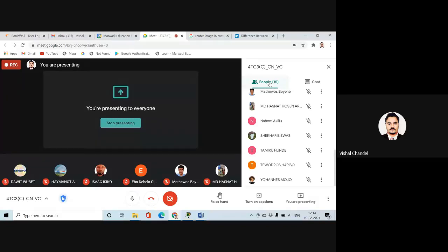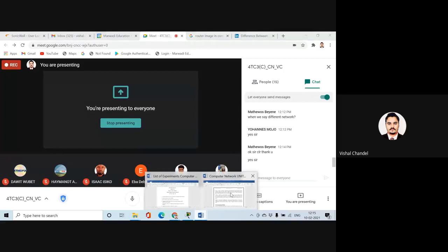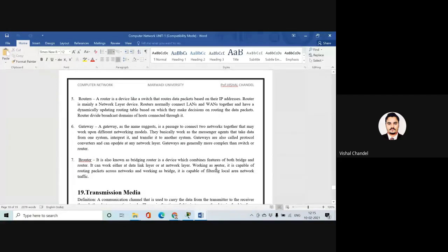So when we share anything between you and other classes, you can feel what the difference is. The time protocol is different in your class and also different in that class. So when we want to communicate between these two classes, we have to use the gateway. For the classes that have the same time, then we can use the bridge.